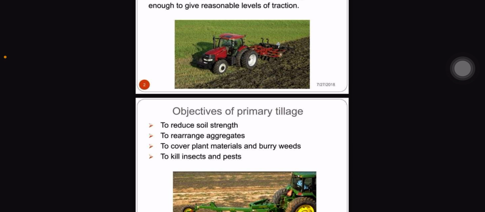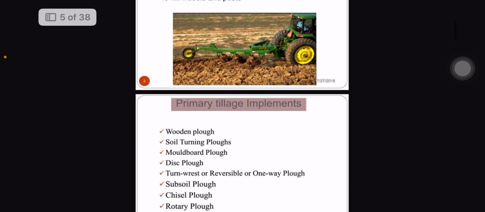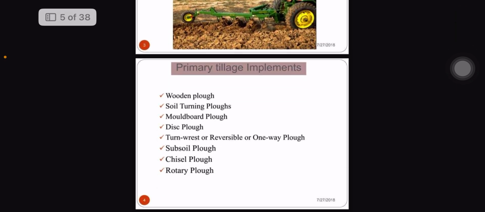Here come the objectives of primary tillage. It is to reduce the soil strength and also to rearrange, to cover plant materials and bury weeds, and to kill insects and pests. We can identify primary tillage implements as those whose names end with plow.